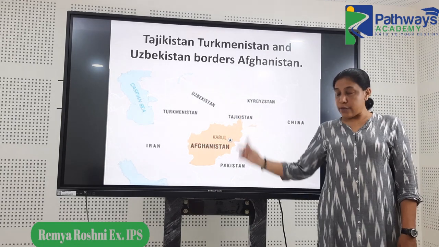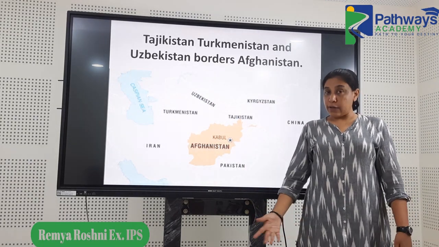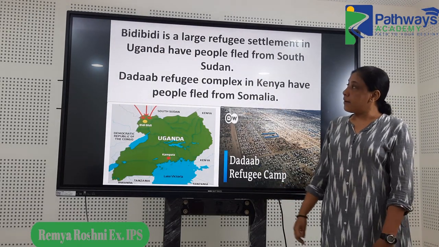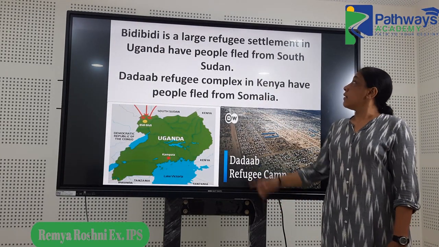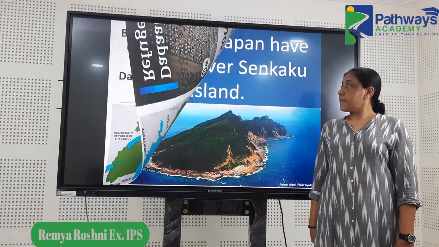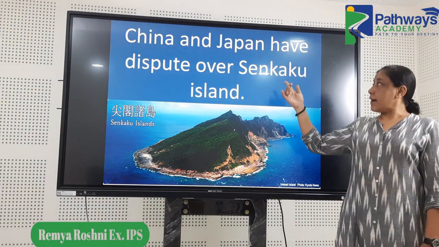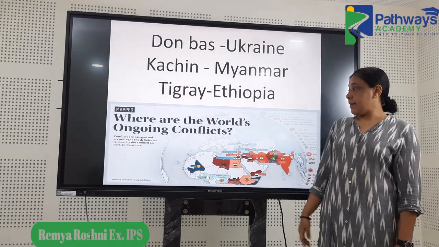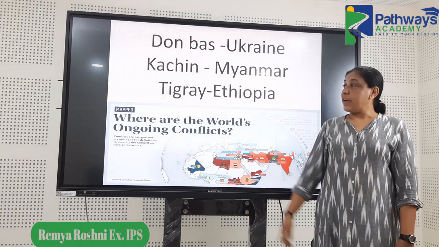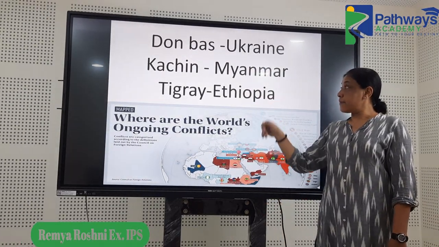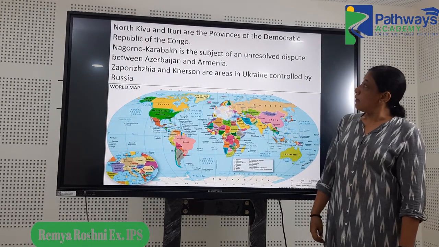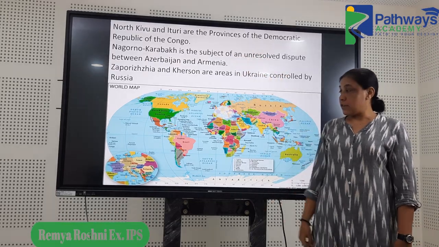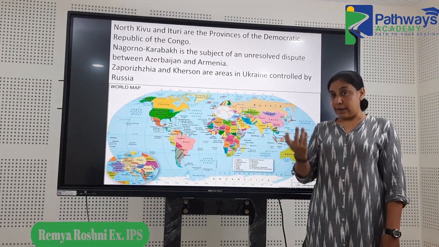Then the countries which border Afghanistan, again something from the current part. Then again about this refugee settlement in Uganda. Then the China and Japan's dispute over this island. Again, conflict areas and the corresponding countries. Then similarly, the provinces and the corresponding countries. Again, something from the current affairs.